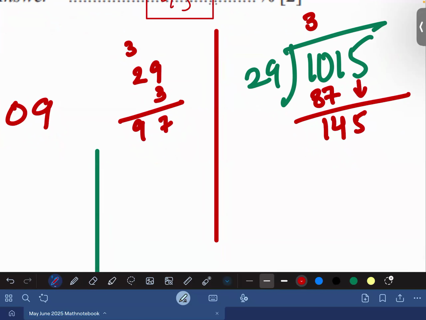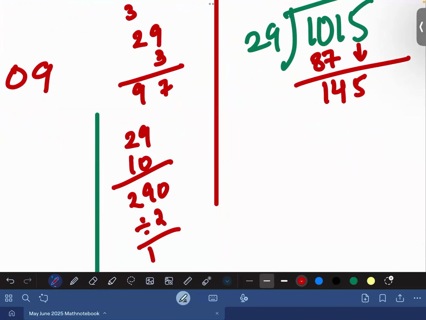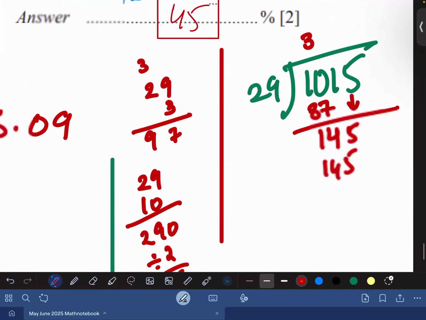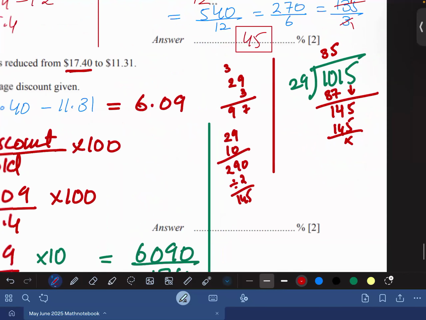So 145. We know that 29 times 10 is 290. So the half of 290 would be 145. So it means that 29 times 5 is 145. So 35 was the final answer. Agree?